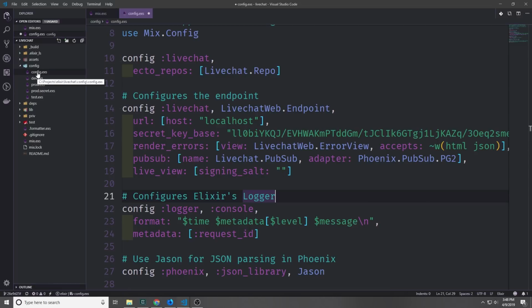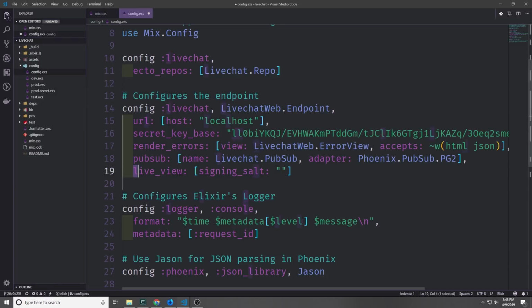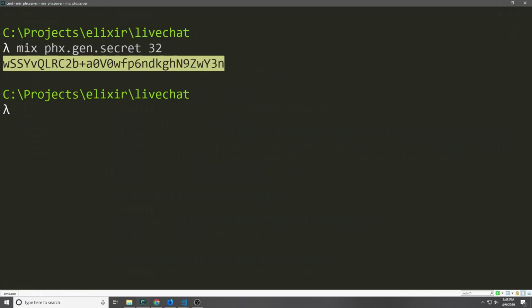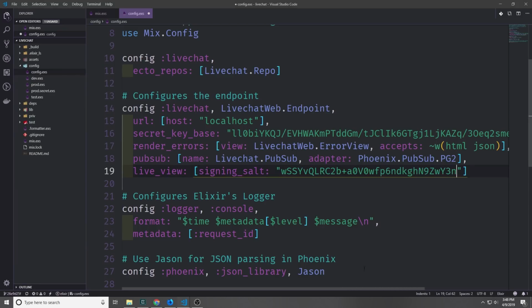So first let's go into config.exs, and down here we need to add a line underneath the pub sub line for our LiveView, and we're going to be putting in a signing salt, which we can generate from our command line. I'm going to do this by typing in mix phoenix.gen.secret, and then I'm going to type in 32, and then this will generate our secret, which we can just copy and paste into this string.